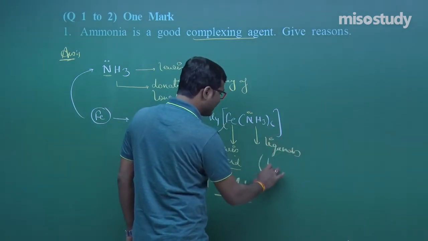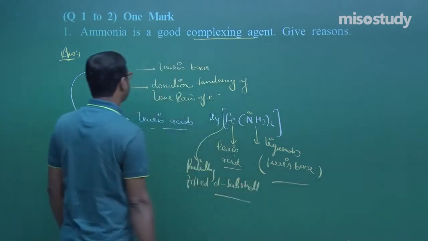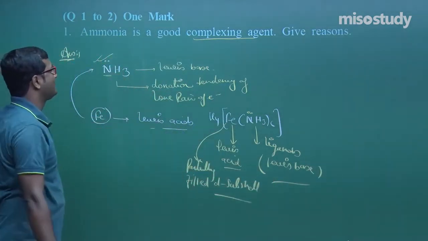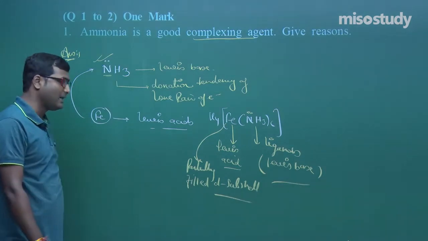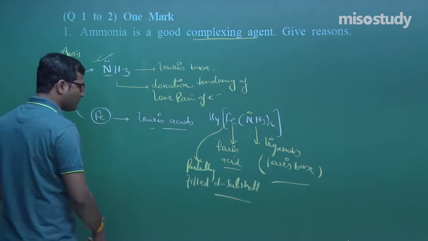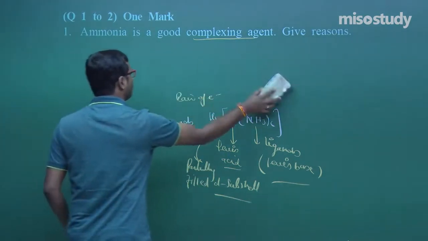What is a ligand? That is, my friend, this one is a Lewis base. So, we can say due to the presence of a lone pair of electrons, it is a good complexing agent and it helps in the formation of complex compounds. Clear, my friend? Now, I am going to wrap this part and we will discuss the next question.